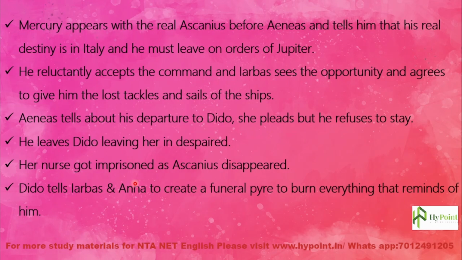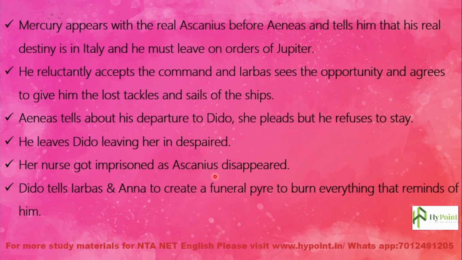Her nurse got imprisoned as Ascanius disappeared. So nobody knows that Venus made her son Cupid take the form of Ascanius. So since the son Ascanius was not seen there, Dido imprisoned her nurse because Ascanius had disappeared.